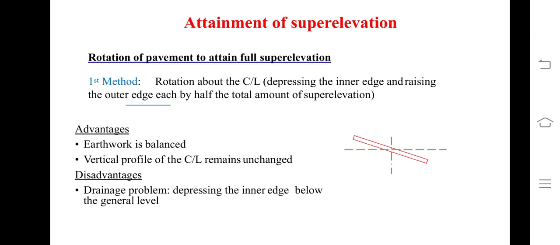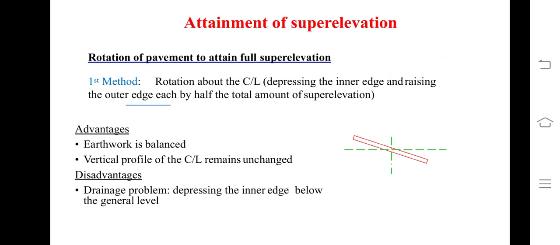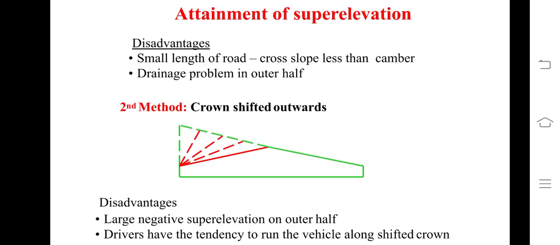Now the second method was the rotation of pavement to attain full super elevation. Here the entire pavement is rotated, either with respect to the center or towards the edge. So the first one is rotating about the center. Here what you are doing? You are rotating it about the center, meaning depressing the inner edge and raising the outer edge, each by half the amount of super elevation. Whatever super elevation you get, you have to divide it on either side.